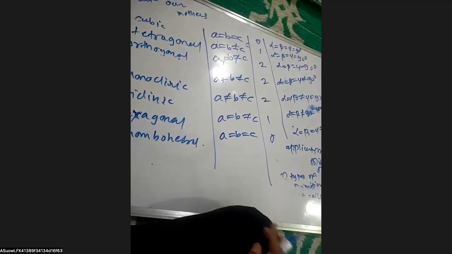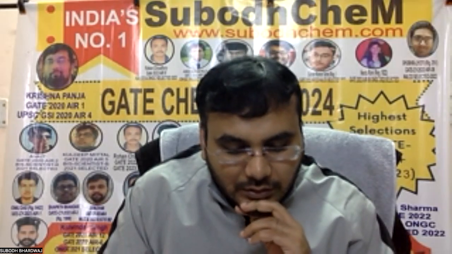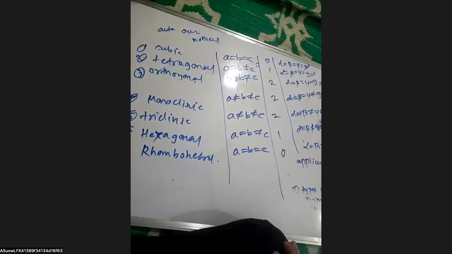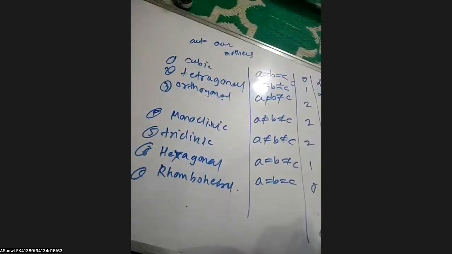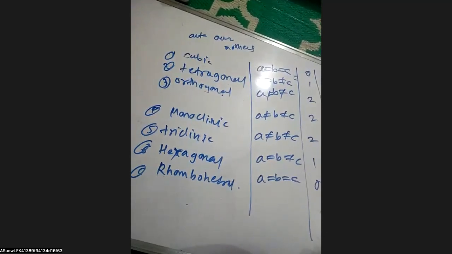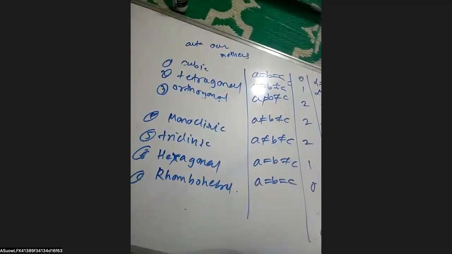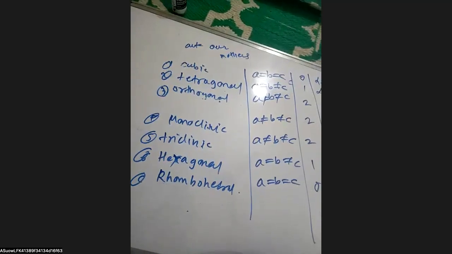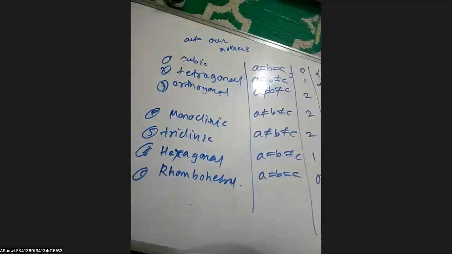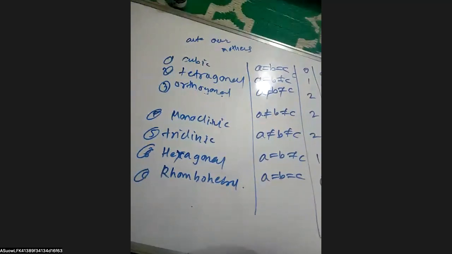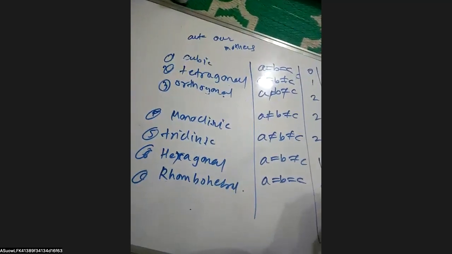Yes sir. What is the main purpose of these in solid state? Primitive unit cell. The primitive unit cell is basically the simplest unit cell. With the help of the unit cell we can tell about the interplanar distance, that is d, the distance between two definite layers, sir. And with the help of the primitive unit cell we can find out the number of atoms that are present in that crystal system, sir.